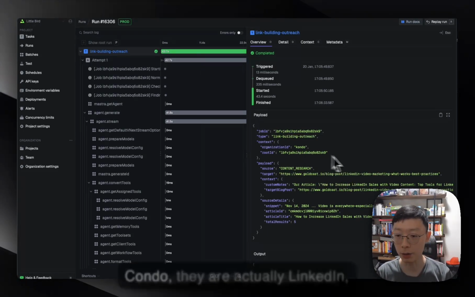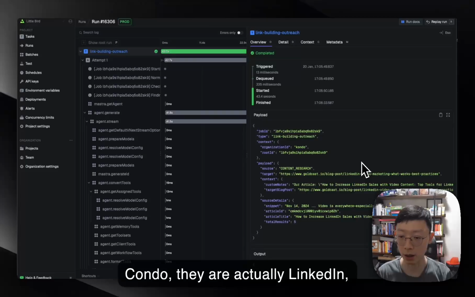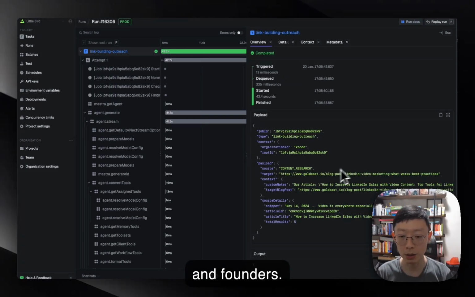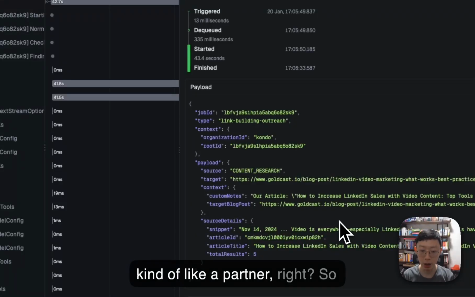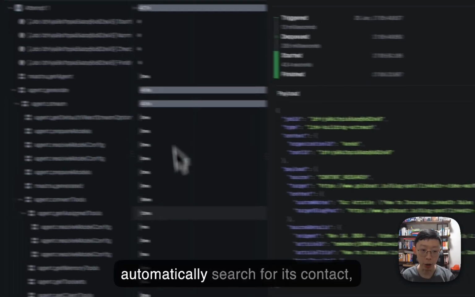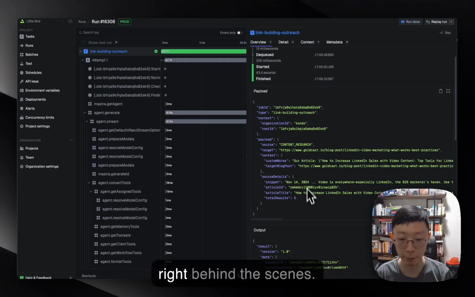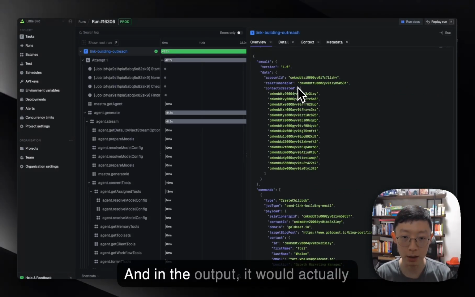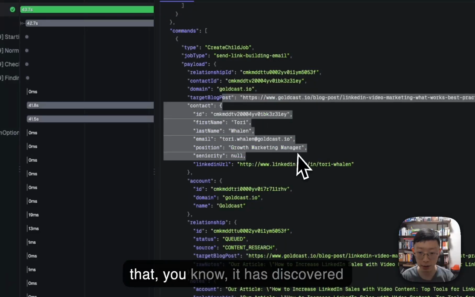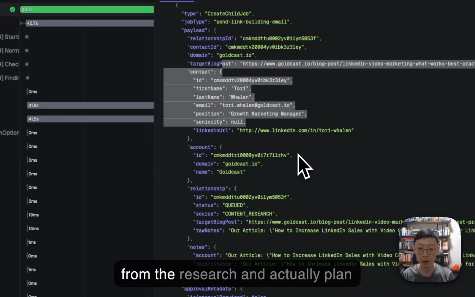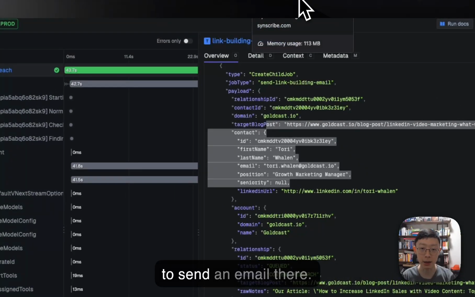one of our customers, Condo, is actually a LinkedIn tool for sales and founders. So this is quite useful as a kind of partner, right? What it does here is that it automatically searches for its contacts behind the scenes, and in the output, it selects which are the contacts that it has discovered from the research, and plans to send an email there.